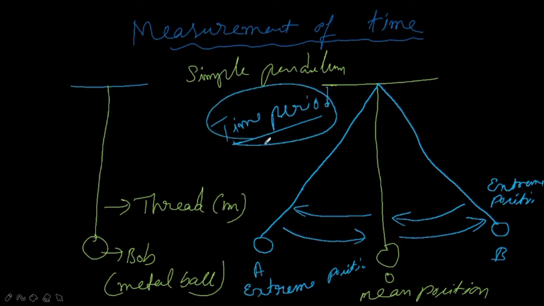Now, how do we calculate the time by using this pendulum? We will do a simple activity, right? To do this activity, just set up a simple pendulum as shown in the previous figure. That is, we will take a simple pendulum and fix it like this. Now keep in mind, the bob is connected to the thread which is 1 meter.